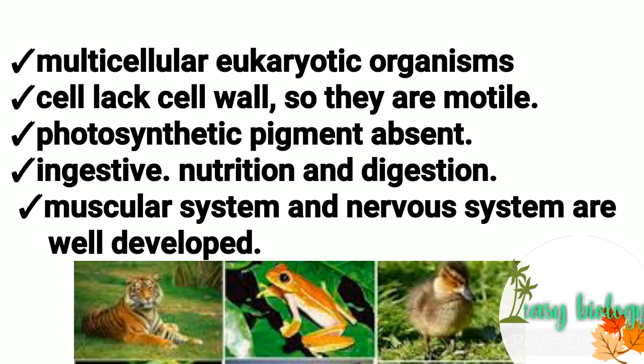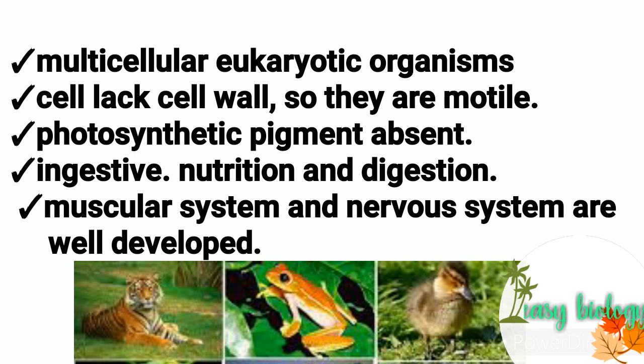Ingestive nutrition and digestion: we know that all organisms consume food, and after consuming, the digestion process takes place inside the body of the organism. Then the next point is that there is a high level of tissue differentiation. In human beings or any other animals, we can see well differentiated tissues. Each and every tissue has particular functions, so there is a division of labour. There is a well defined tissue organization.